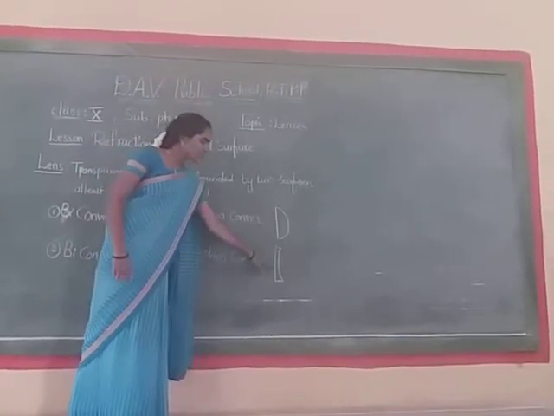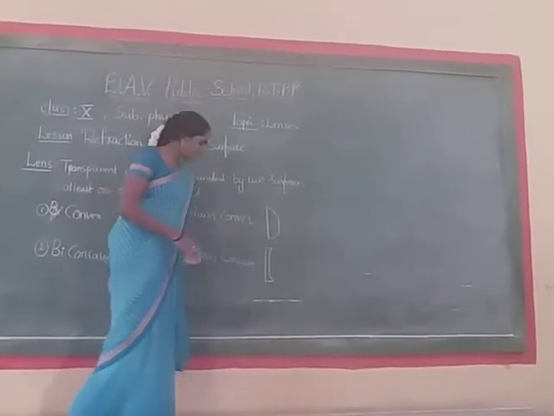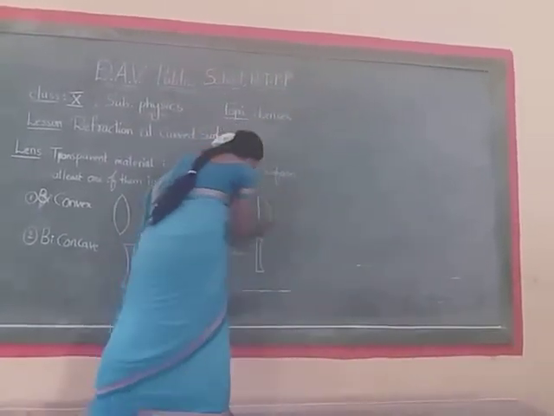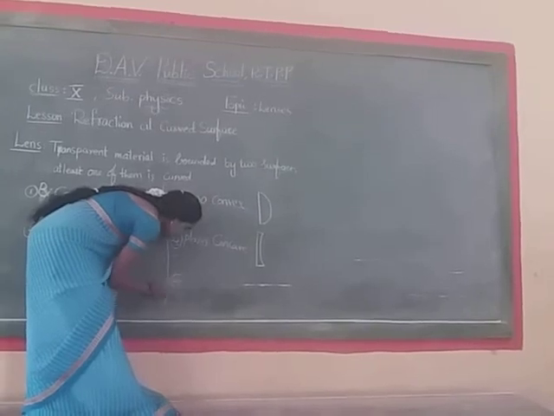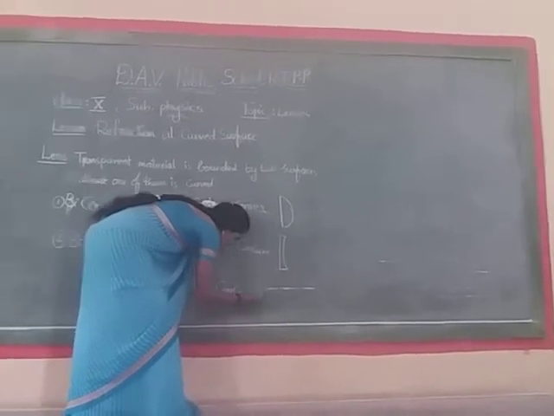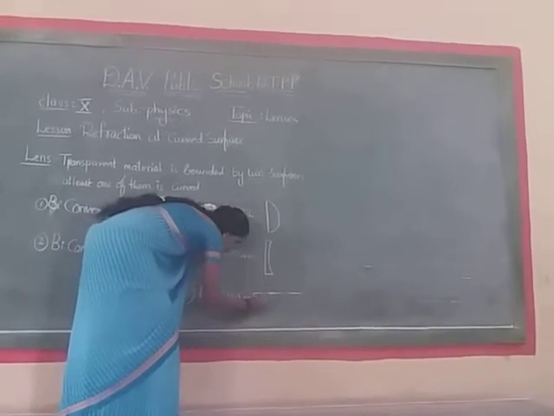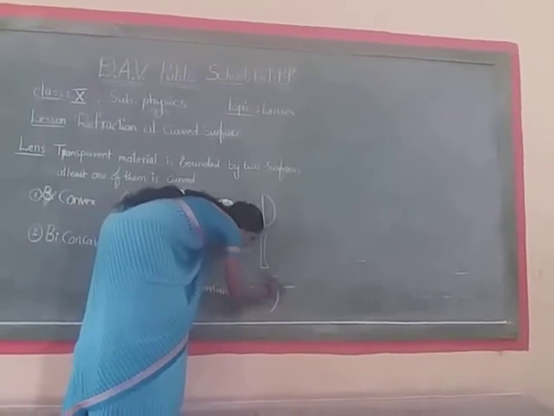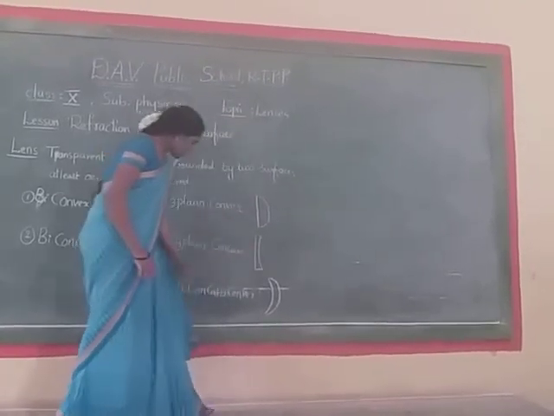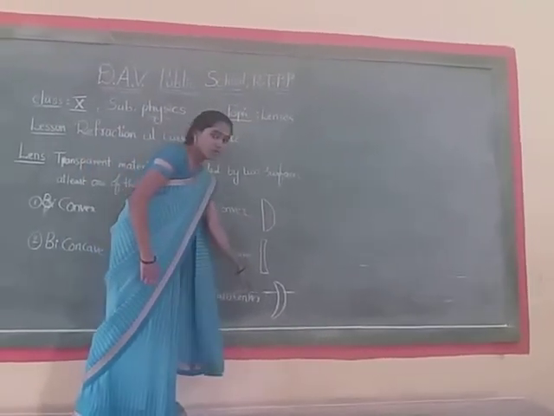Plano-concave: one surface is plane and the other is concave. And one more, concavo-convex, meaning one surface is concave and the other is convex. It is like a meniscus.